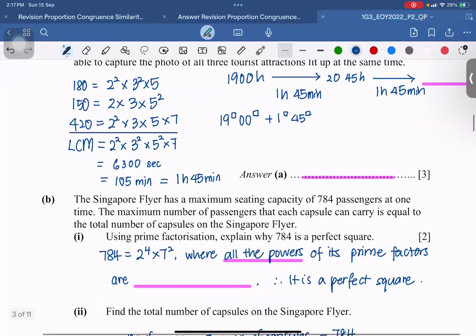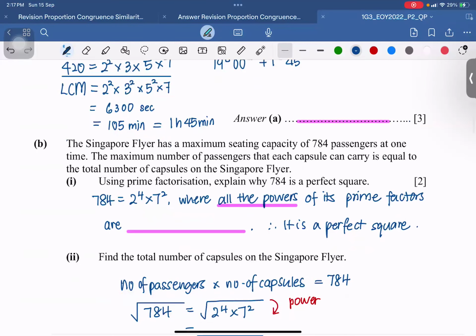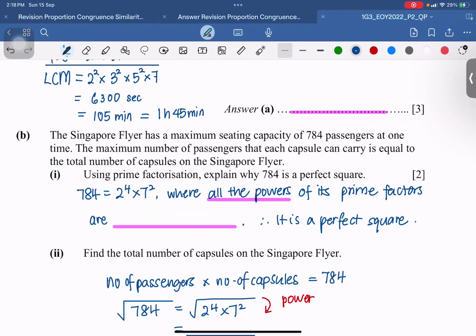This one needed a little bit of time for me to understand what the English is talking about. It says that the flyer has a maximum seating capacity. When I have a seating capacity, it means taking the maximum number of passengers in each capsule multiplied by the total number of capsules. So I need to take the number of passengers multiplied by the number of capsules, in order to give me the number 784.